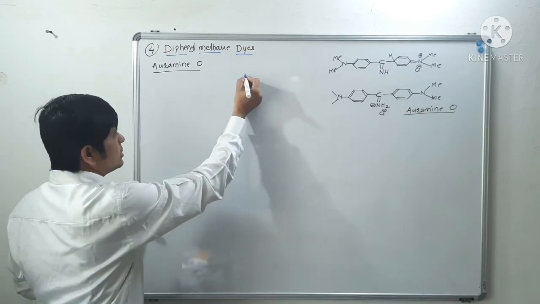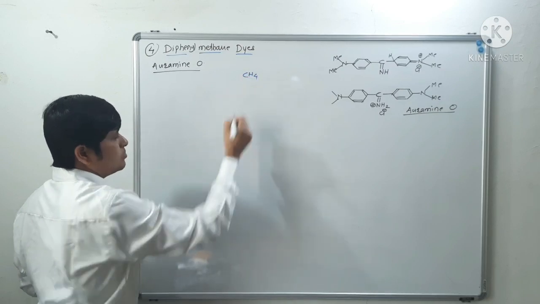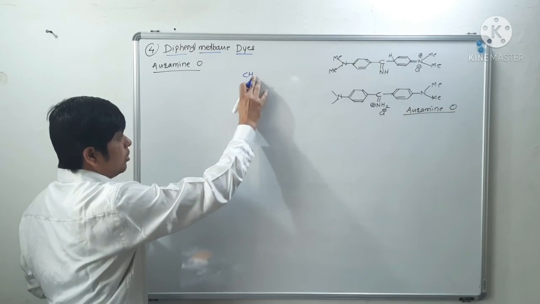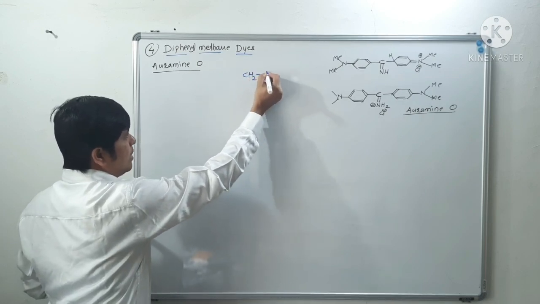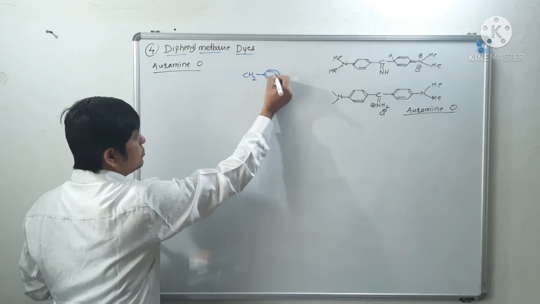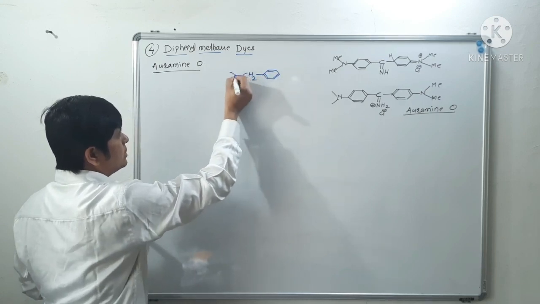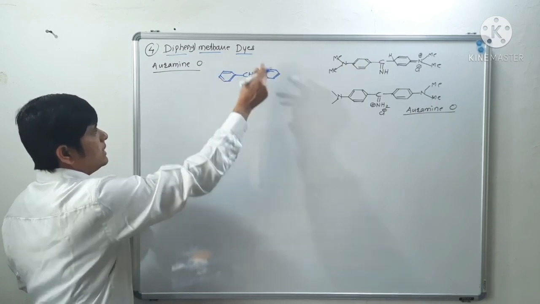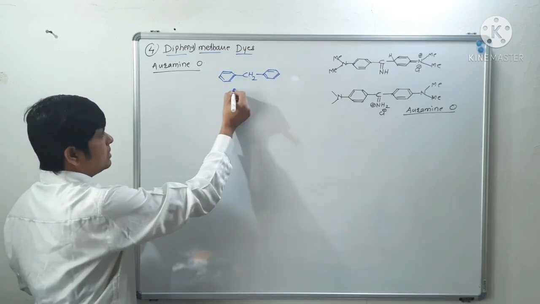See, you know the structure of methane, CH4. Suppose if we replace two hydrogens of methane by what? Two phenyl rings. So we will get what? A diphenyl methane nucleus.